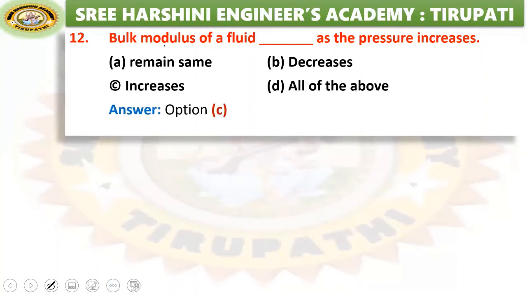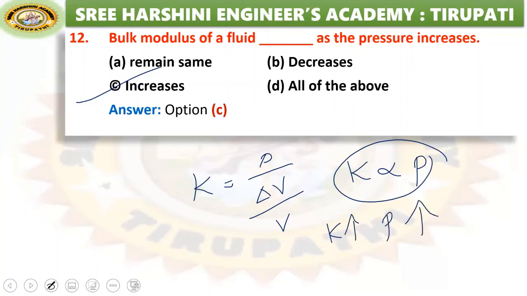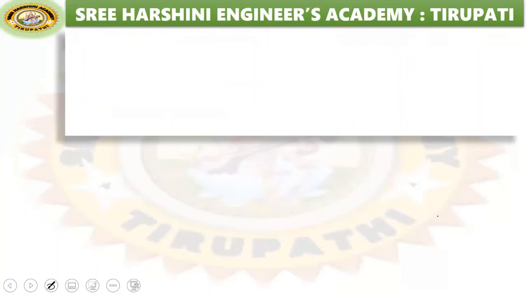Bulk modulus of a fluid increases as the pressure increases. K is equal to direct stress divided by change in volume by volume, that means volumetric strain. So K is directly proportional to the pressure. That means as P increases, the bulk modulus increases. Okay. Next.